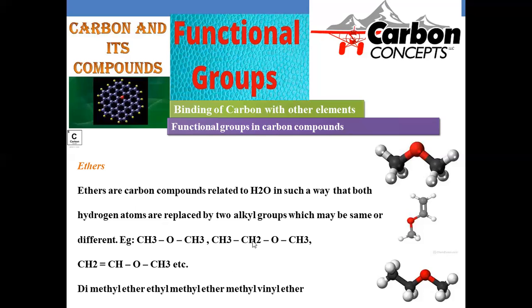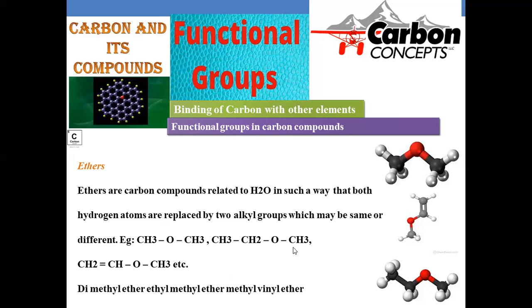So here on one side we have ethyl, and on the other side a methyl group. How can we assign whether it will be methoxy or ethoxy? How can we assign the name for this one? Always the long chain should be taken as the primary chain. So that's the reason why methoxy becomes the prefix and ethane becomes the parent name. So alkoxyalkane: methoxyethane is the IUPAC name of this second compound.